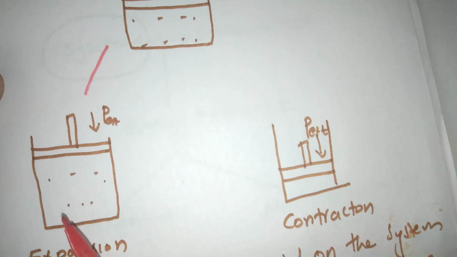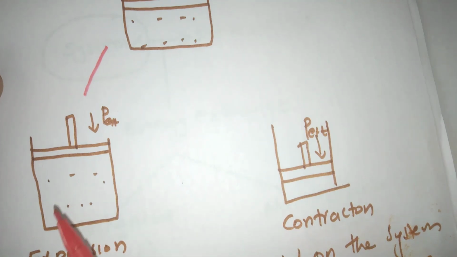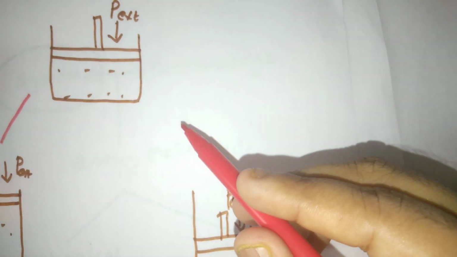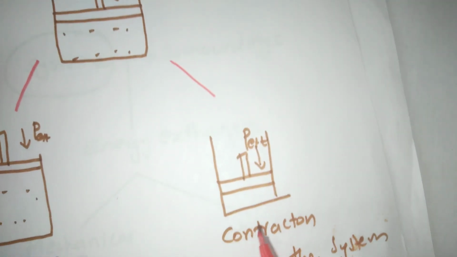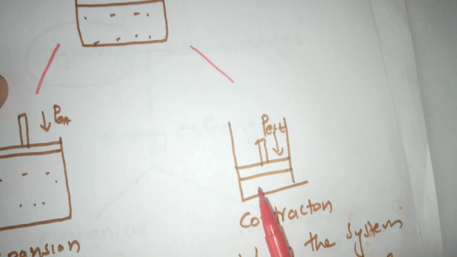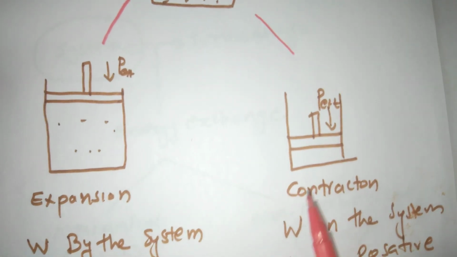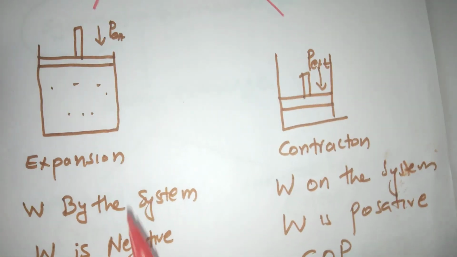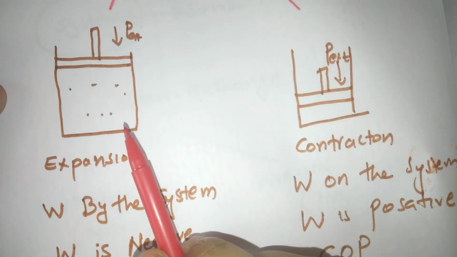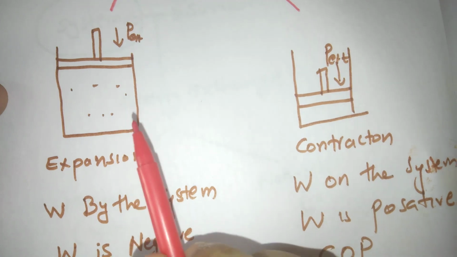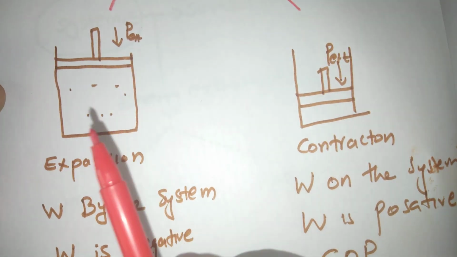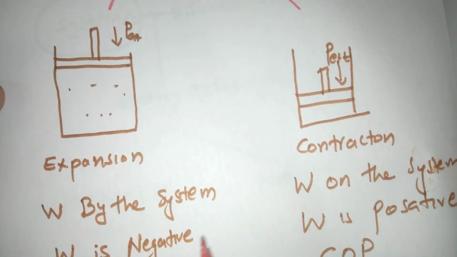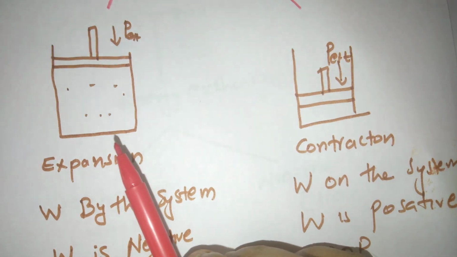The volume of the gas will increase. If the gas contracts, what happens? The volume of the gas will decrease. Clear? Now, we know for expansion, this gaseous system is doing work, work done by the system.